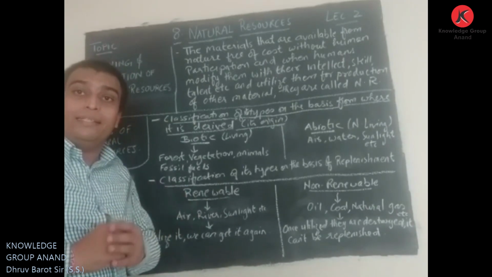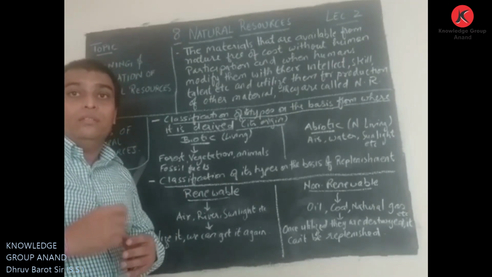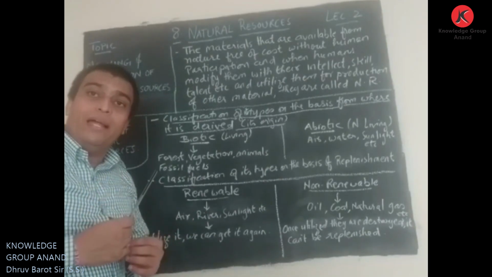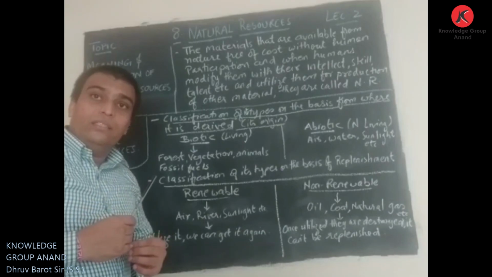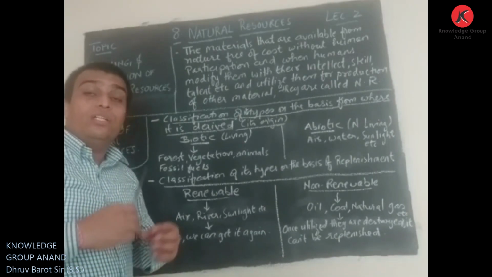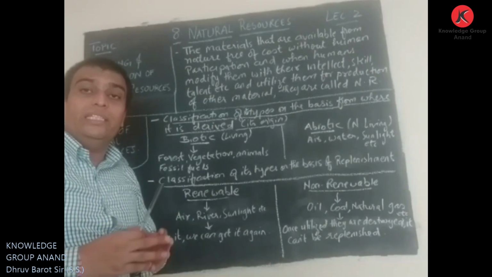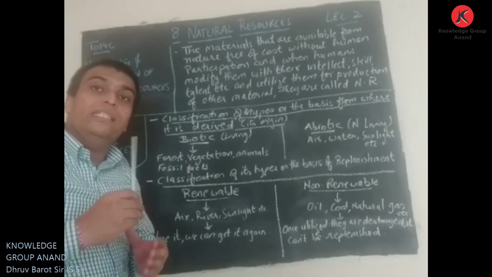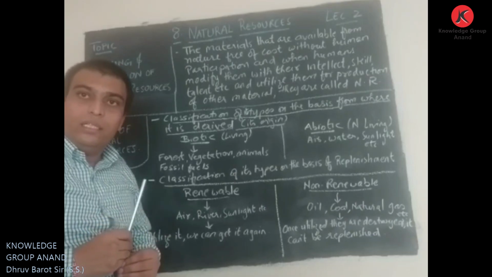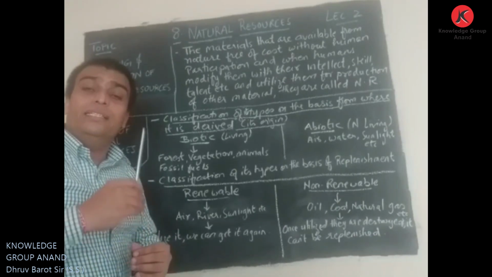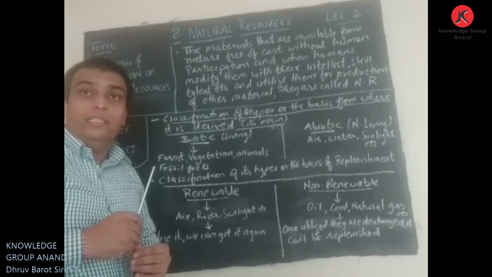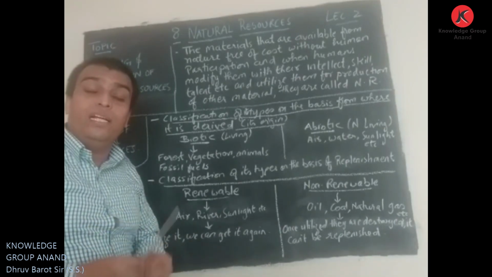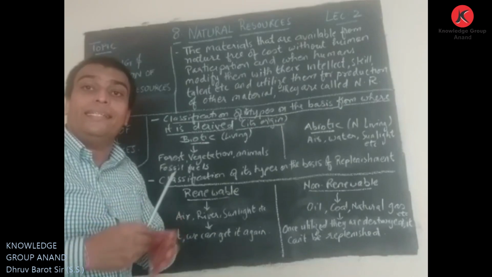We also saw some examples like pencil, chalk, chair, fan, school bag, rivers, forest, wildlife. Each and every such thing is considered a resource, because these are the things that come in our use and fulfill some or the other necessity.